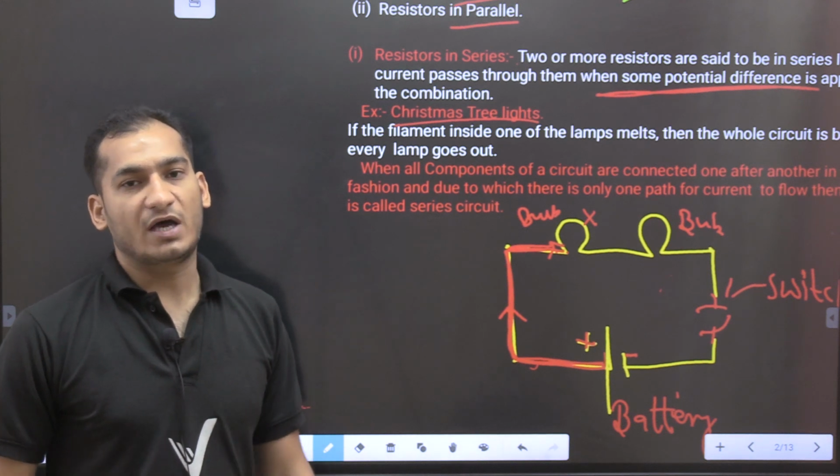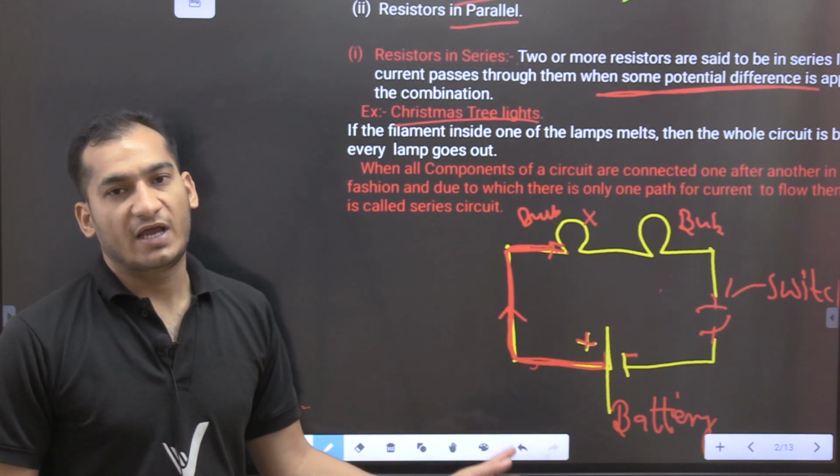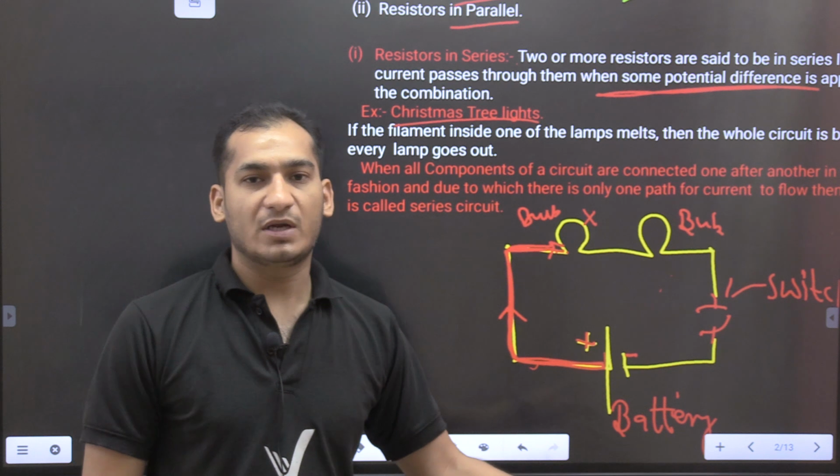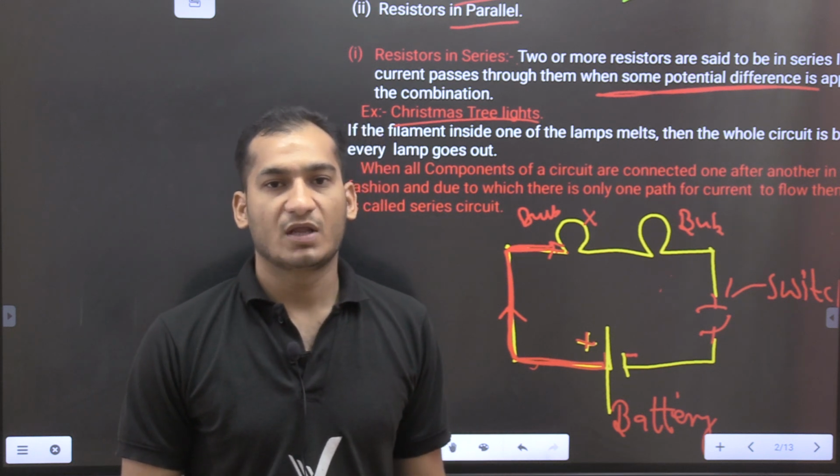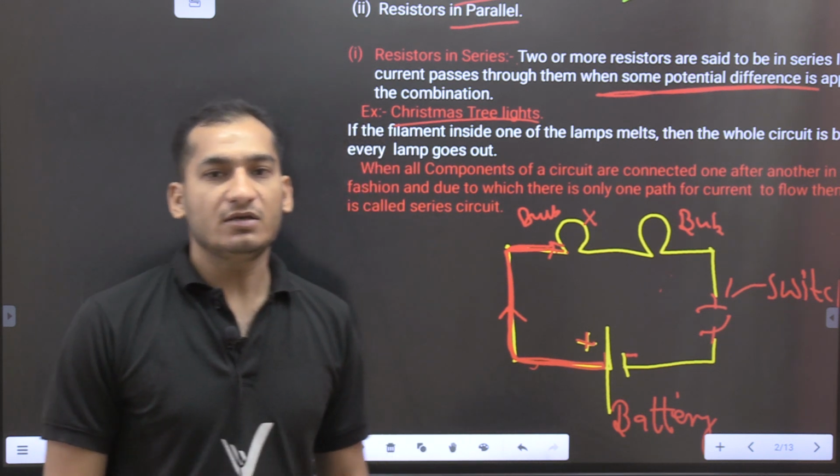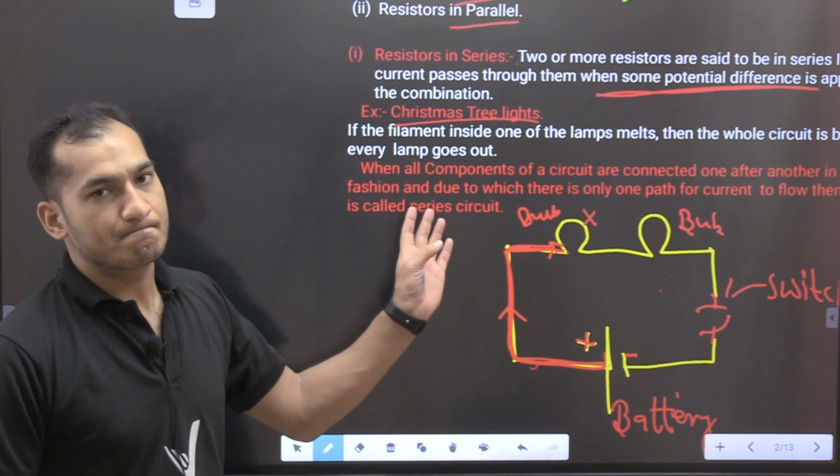If one bulb is not glowing, then the other bulbs also do not glow, because they are in series arrangement.